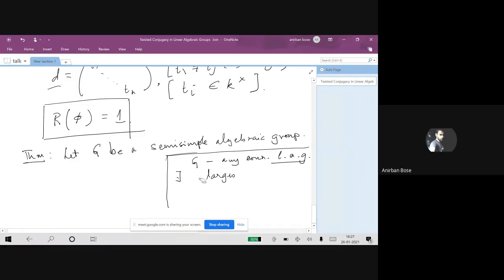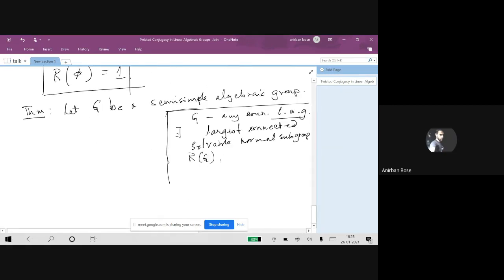connected solvable normal subgroup inside that. Let's denote that subgroup by RG. I'm just making a definition. So G is any connected linear algebraic group.